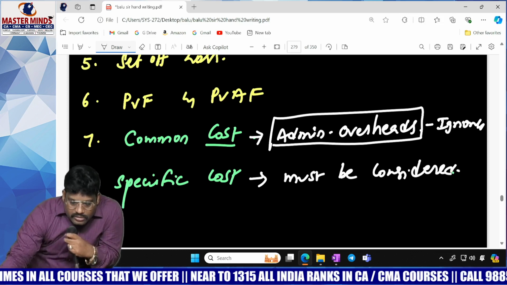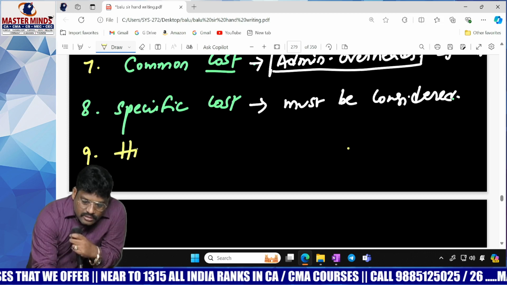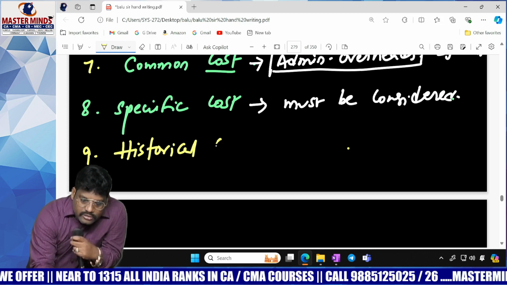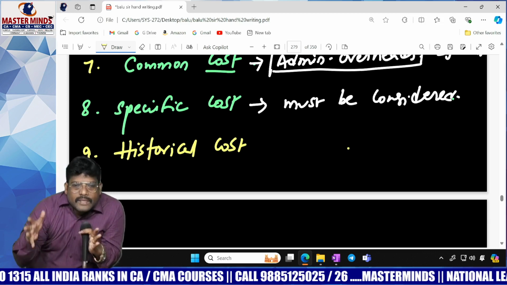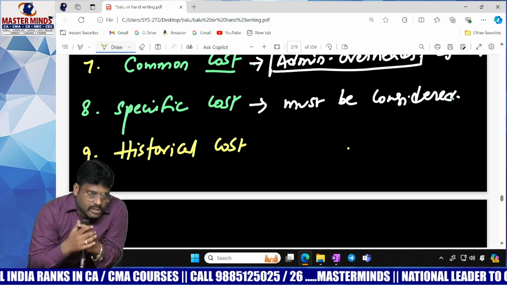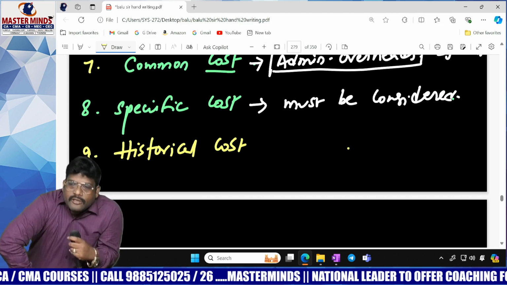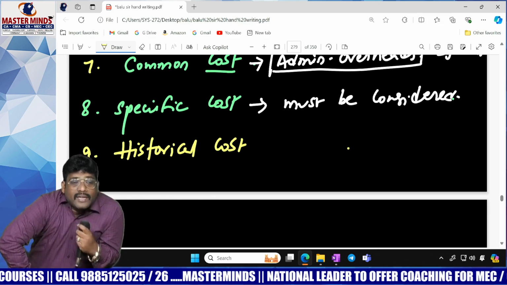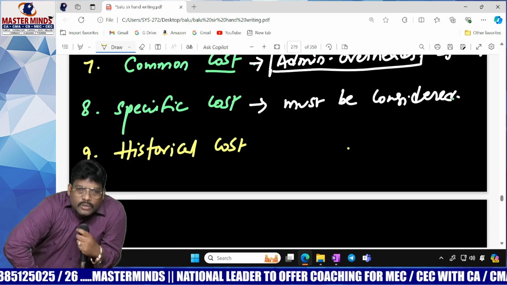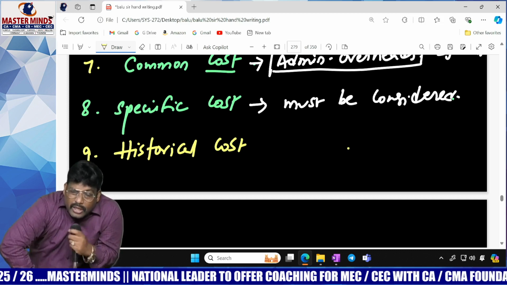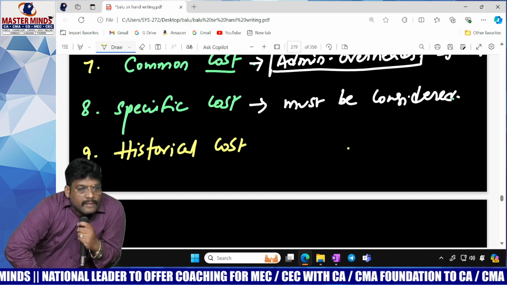Okay, this is common cost and specific cost. And there is another cost called historical cost. What is historical cost, sir? Suppose we take one example. There is an ABC company. They want to construct a big project. In order to construct it, they want to buy a machine worth 500 crores. They are thinking about whether it is worthwhile to import this machine from overseas, how many units they are going to produce, and what price they are going to sell at.